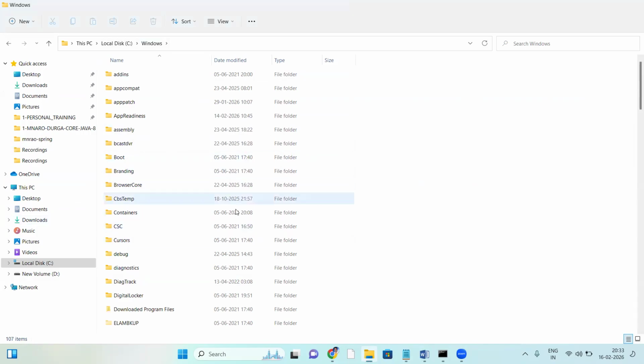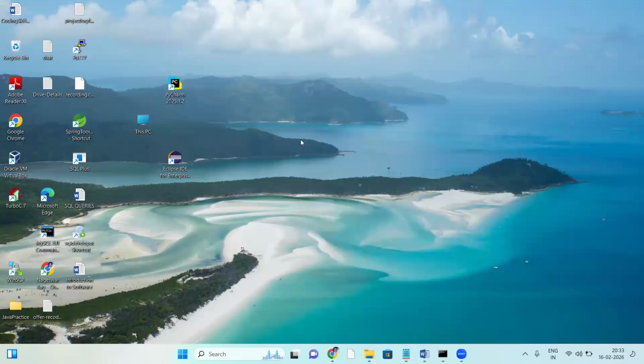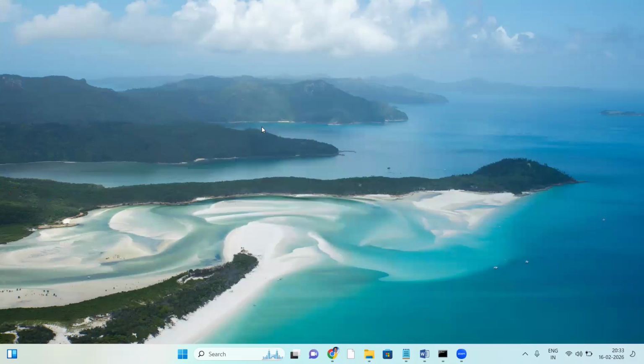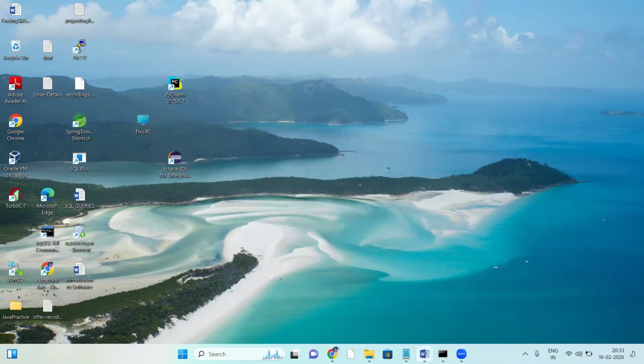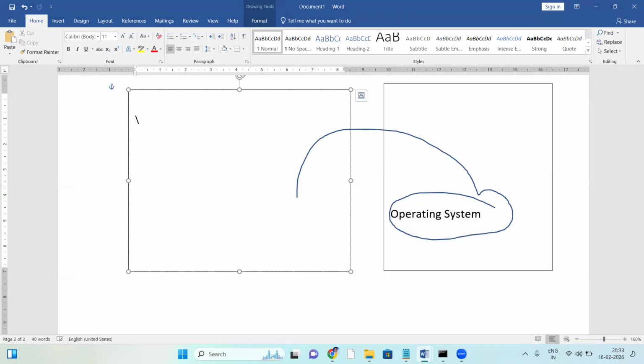Loading Windows OS in RAM memory. Here Windows OS is running inside the RAM memory. So initially, the OS is loaded from hard disk to RAM memory. Once loaded into RAM, the system is ready.